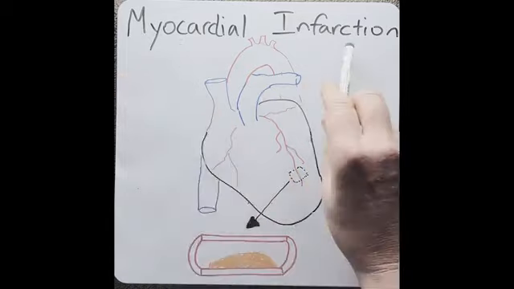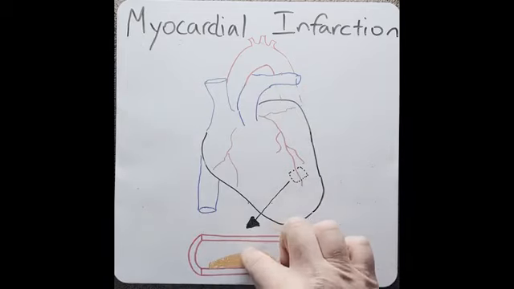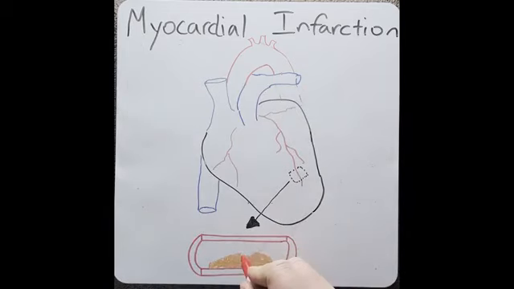However, in myocardial infarction, what happens is the top of the plaque gets knocked off, exposing the contents. Platelets start to aggregate around the top of the plaque, which then leads to a clot or a thrombus, and this then stops blood getting past. So we have full occlusion, therefore no blood downstream. This is termed a myocardial infarction.